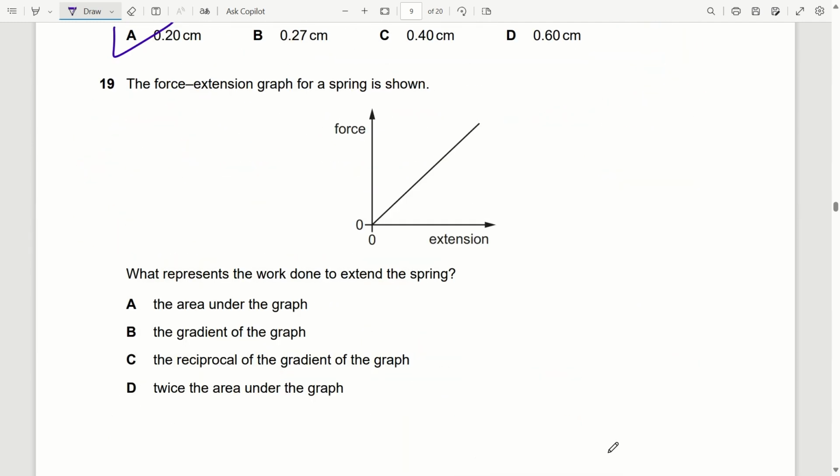Question 19. The force extension graph for a spring is given, which represents the work done to extend the spring. So work done is given as area under the graph. Option A is correct.